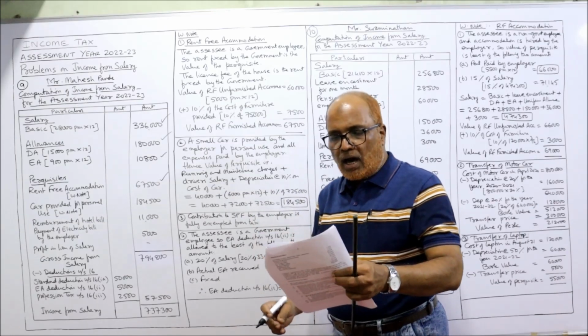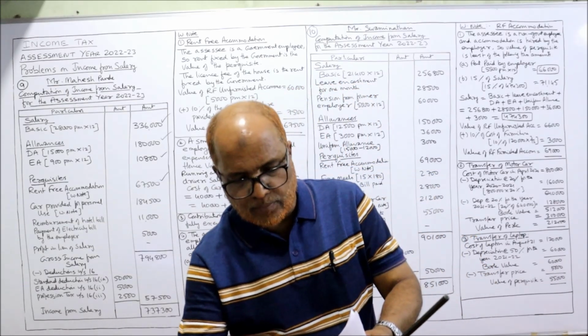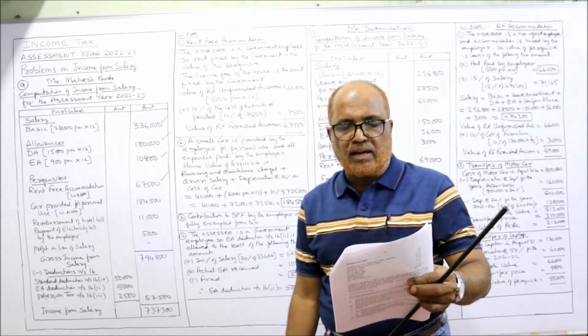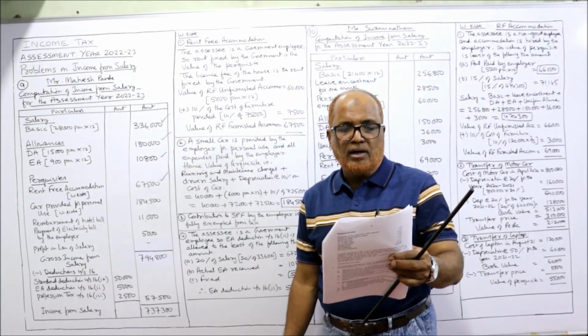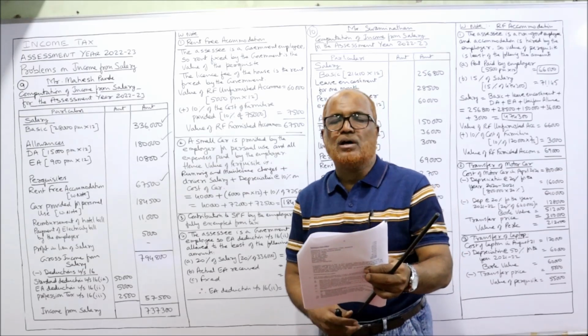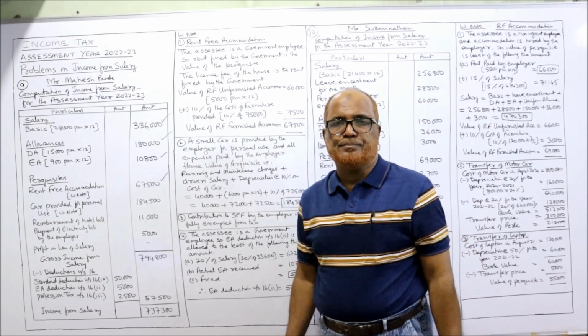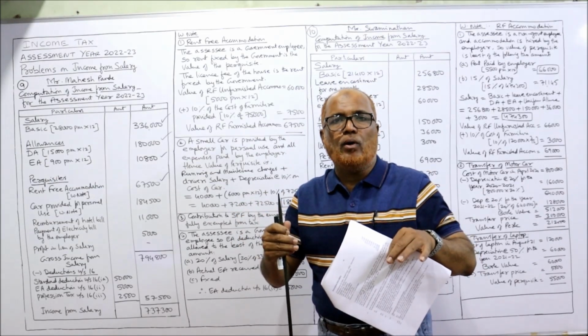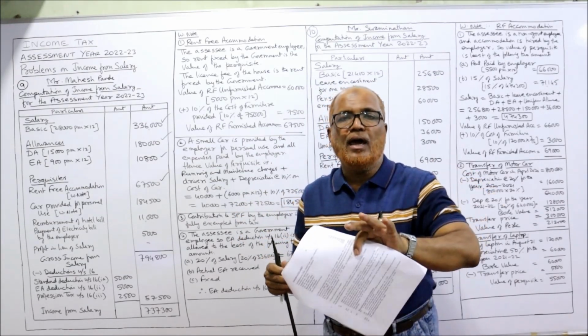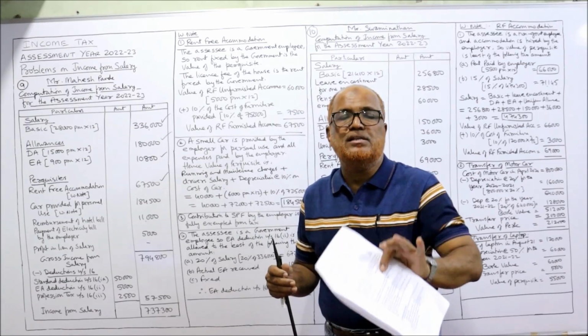Next, a small car is provided for personal use. Cost of the car 7,25,000. Fuel and maintenance expense 40,000. Driver's salary 6,000 per month. A new point: a small car is given by the employer to the employee exclusively for personal use.